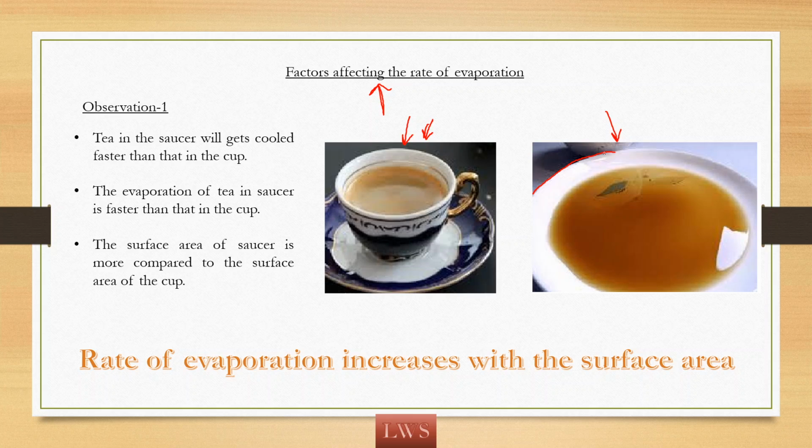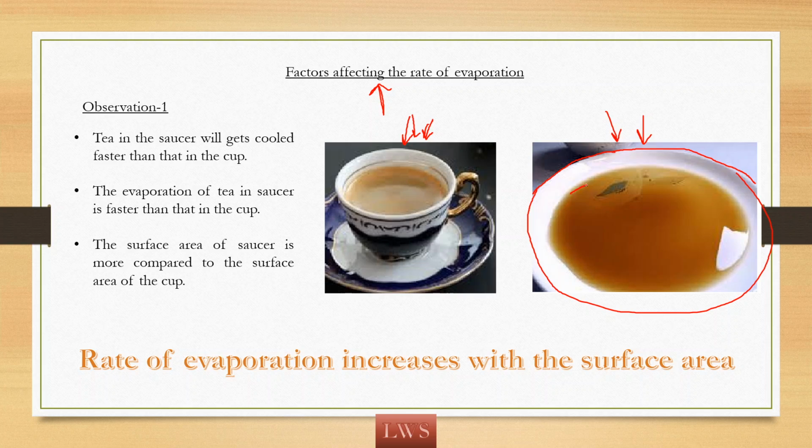The only reason is evaporation is more in the case of the saucer than that in the cup. This is because of the larger area of the saucer. See here, the surface area for the saucer is more. As the surface area is more, evaporation takes place at the surface, no?